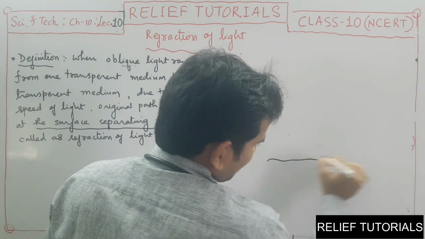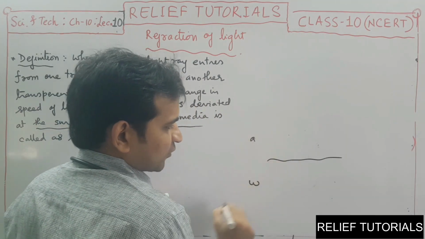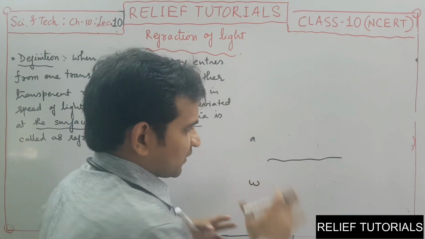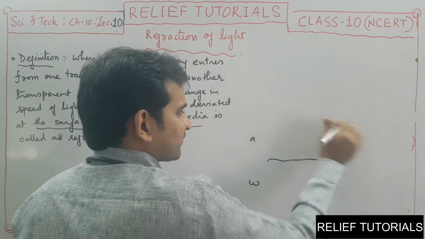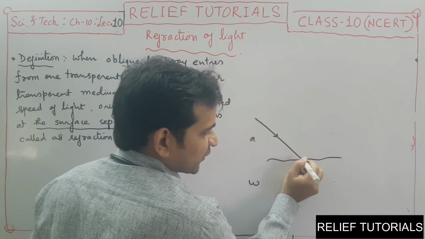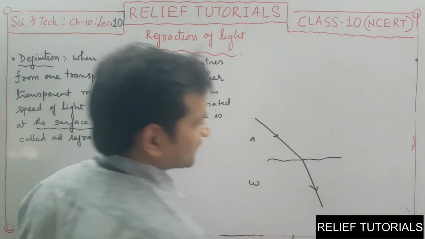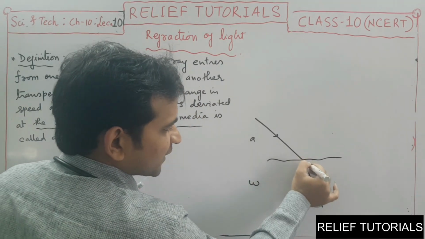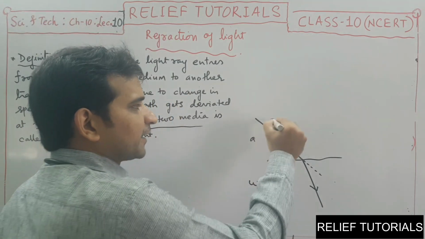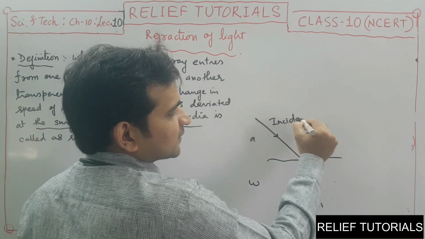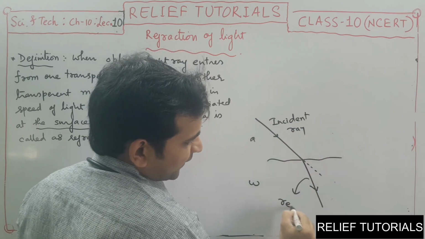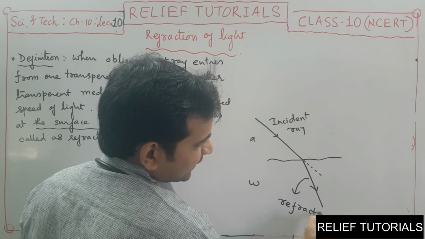This is the border of air and water. So from this border only the path will be changed like this. Consider this is air. So the oblique light ray enters like this, and from this point the path will be changed. The original path was like this, but it will not be followed. This ray is called the incident ray, and this ray is called the refracted ray.